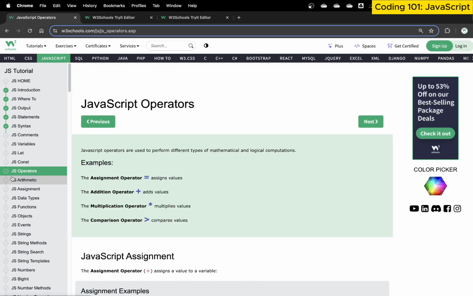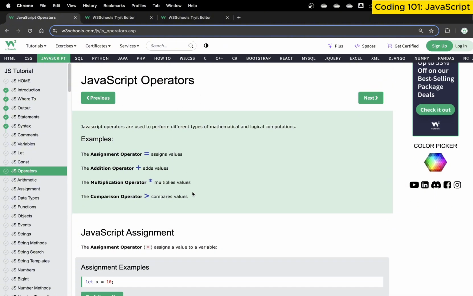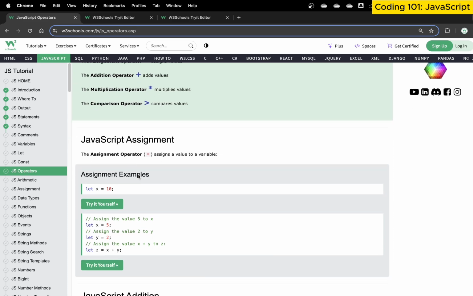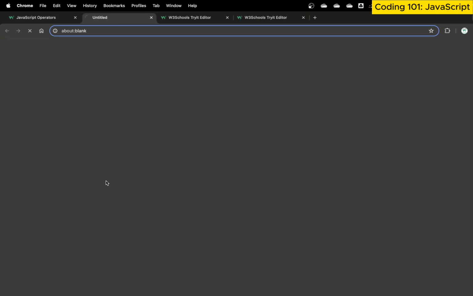Then let's talk more about arithmetic operators. JavaScript arithmetic operators are quite simple. They are plus, minus, multiply, divide, and then we have something called comparison operators. How do they work? Let's try it out.